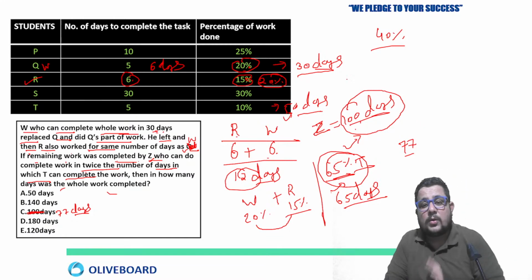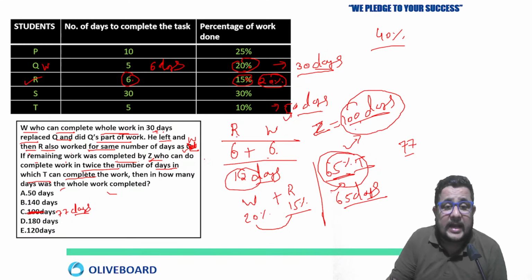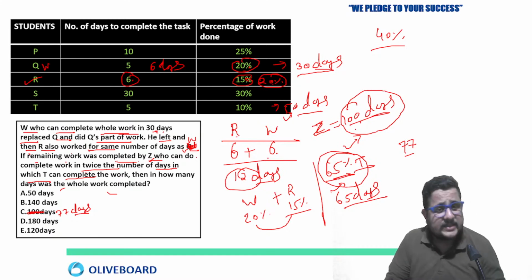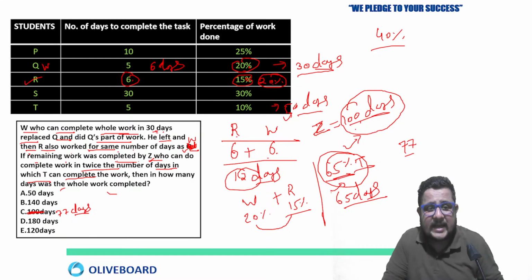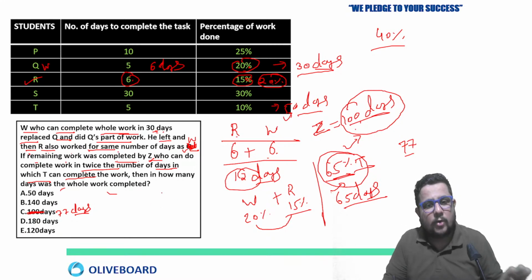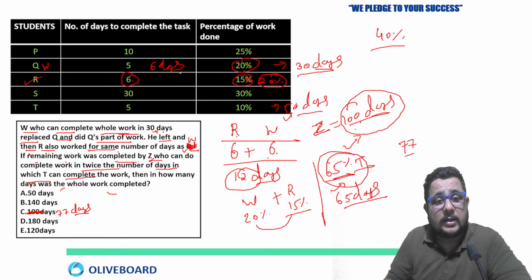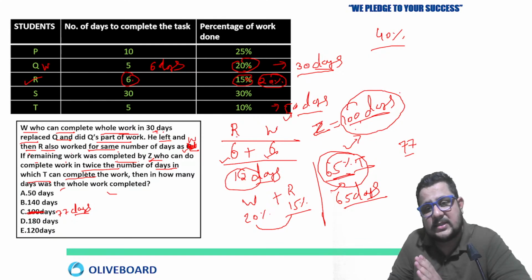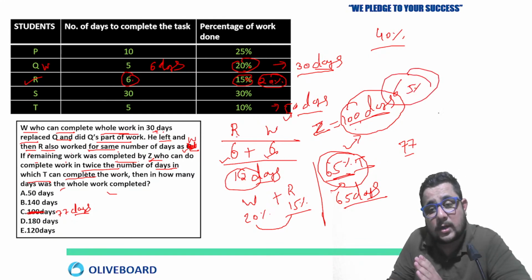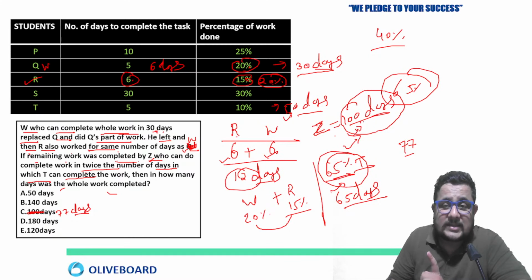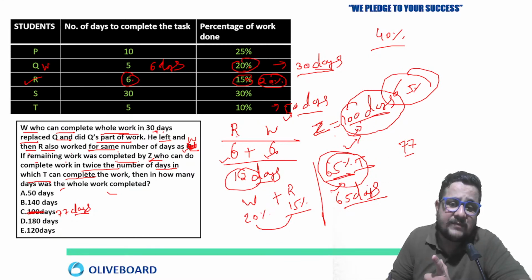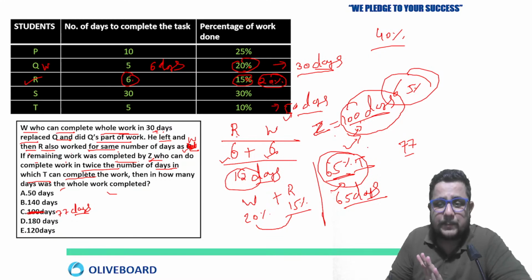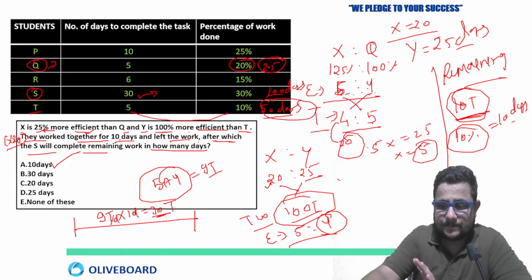Okay, so that was about the work. That was the line, but I have changed the condition. So accordingly you can solve this one also. Both things I explained to you, right? There was some line mistake actually, due to which the confusion was there, but now everything is cleared. How we have to calculate: 6 days, 6 days done, then 65% of the task is remaining, and Z is completing the whole task in 100 days, so 65% of the task in 65 days. Clear? So 65 plus 12, 77. That's why the answer is 77.